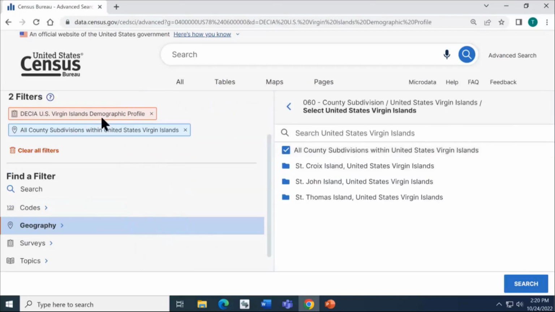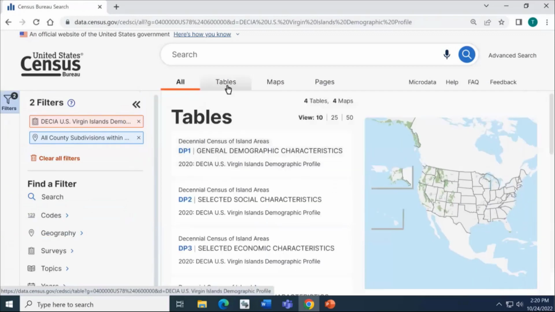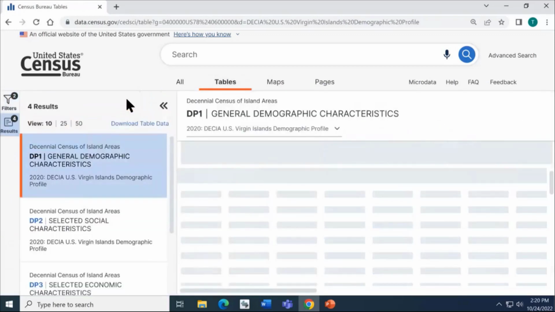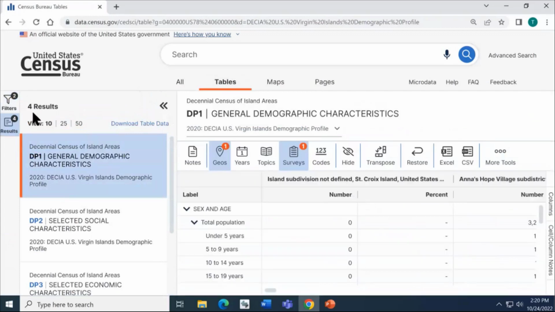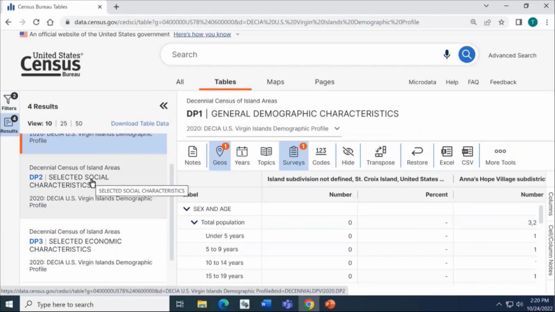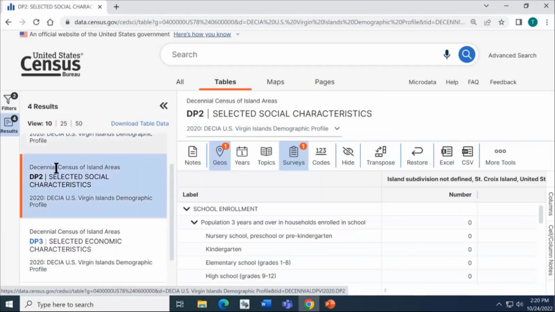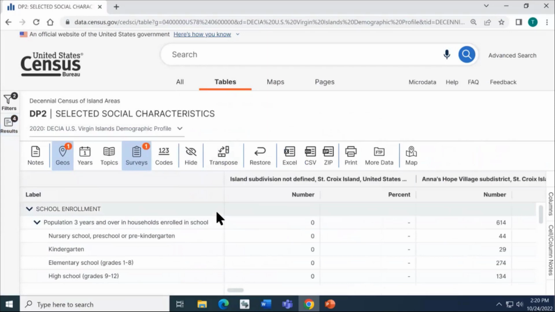And here we have our data set and our geography filters in the upper left. So different ways you can go about doing this. I'm going to go ahead and click, just like before, the search button in the lower right. Then click Tables at the top. Using that, we were able to get to the 4 table results from the demographic profiles. Again, there's demographic, social, economic, and housing characteristics. We're looking for educational attainment data, which is part of the social characteristics profile. So clicking DP2, selected social characteristics, we'll take a look at the data in this table.